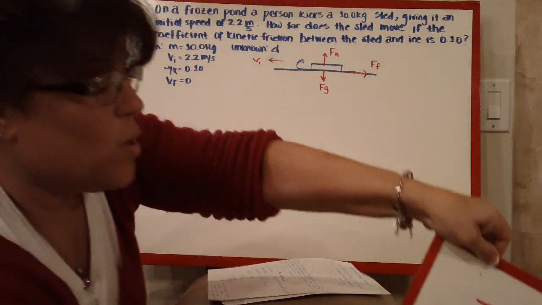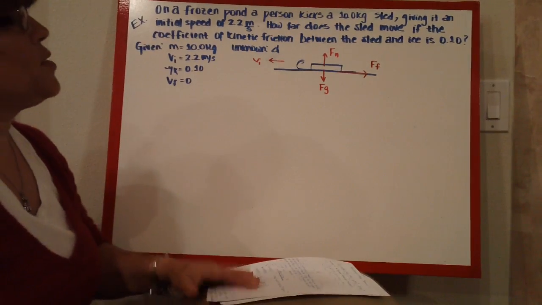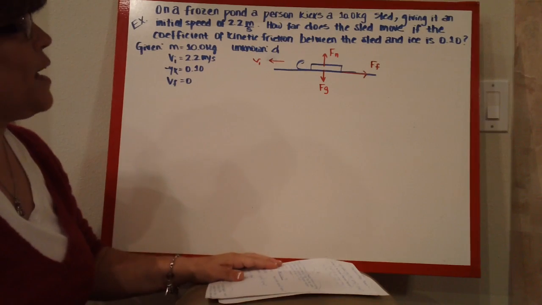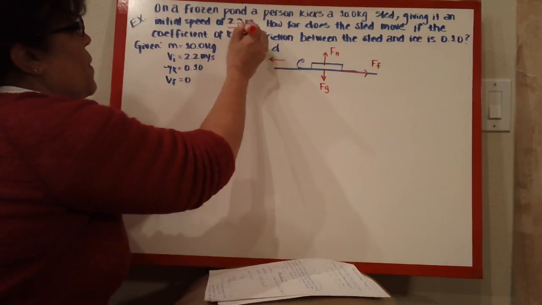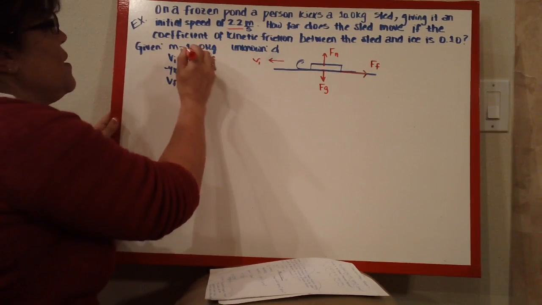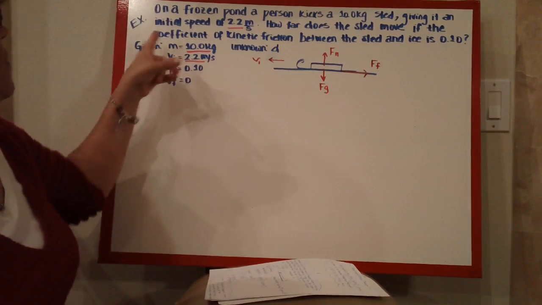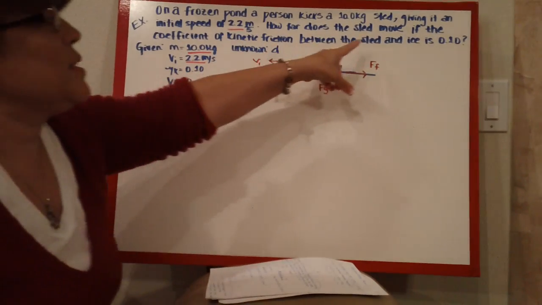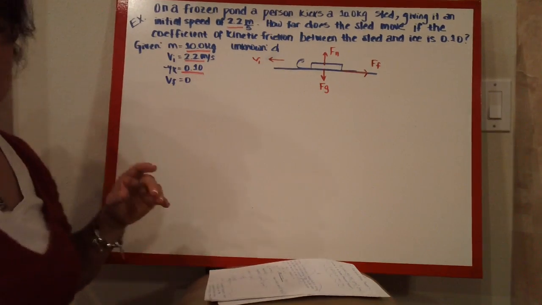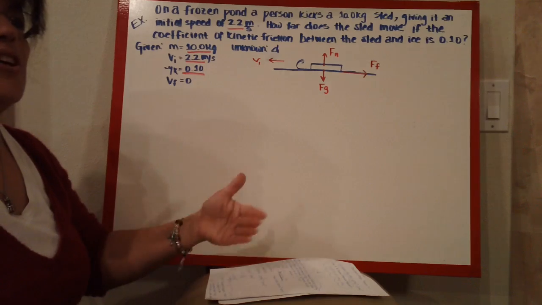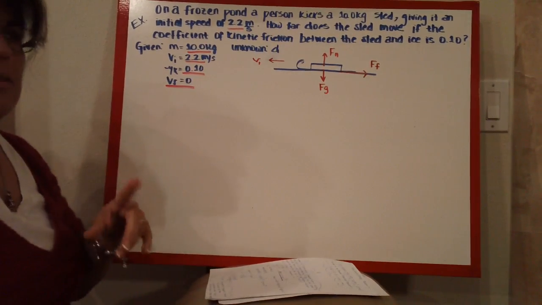Okay, so let's try one problem. On a frozen pond, a person kicks a 10-kilogram sled, giving it an initial speed of 2.2 meters per second. Okay, so that's our initial speed, that's our mass. How far does the sled move if the coefficient of kinetic friction between the sled and the ice is 0.1? Okay, so we're interested in how far it goes until it stops. So we know that the V final is 0.